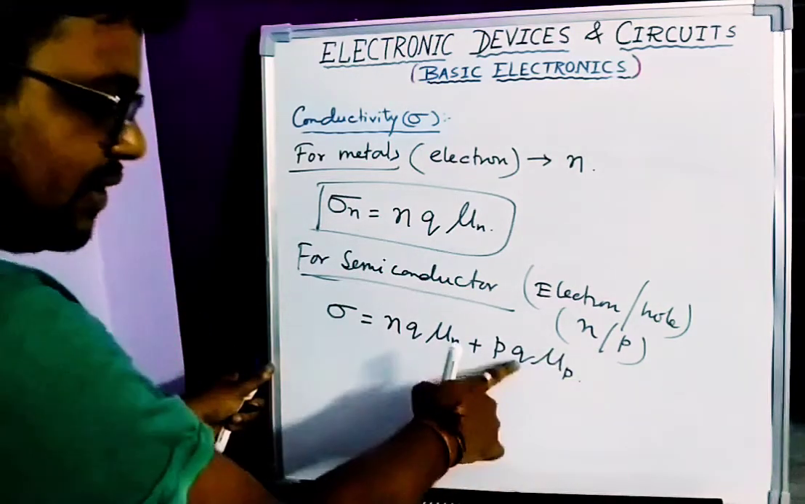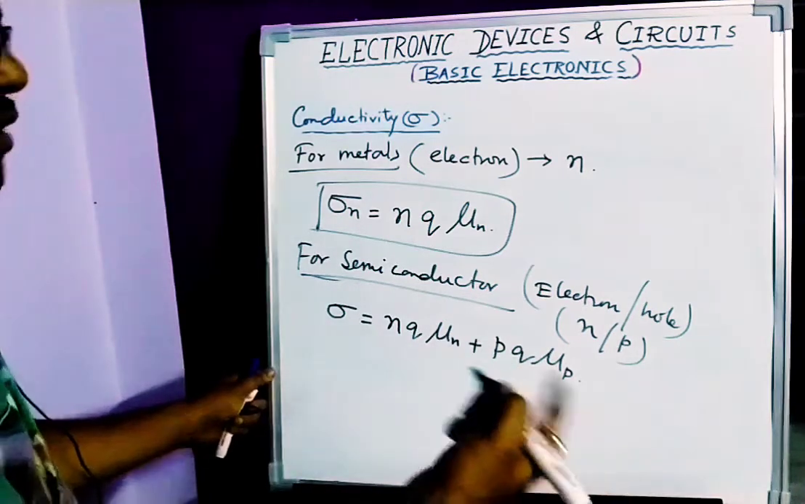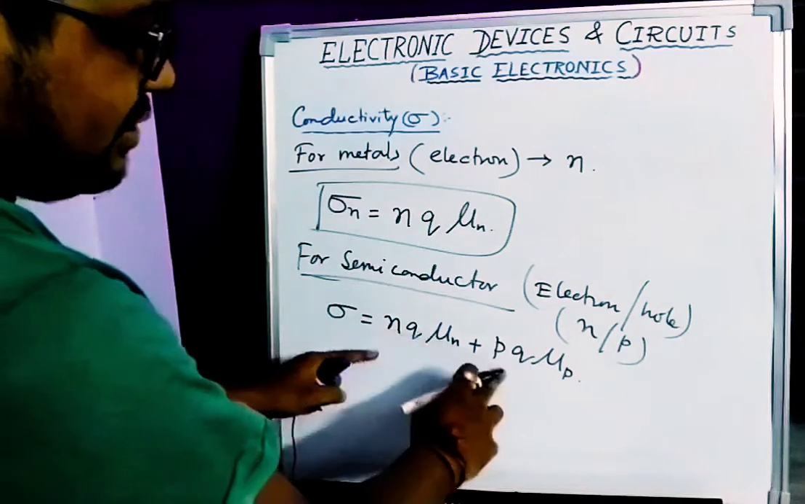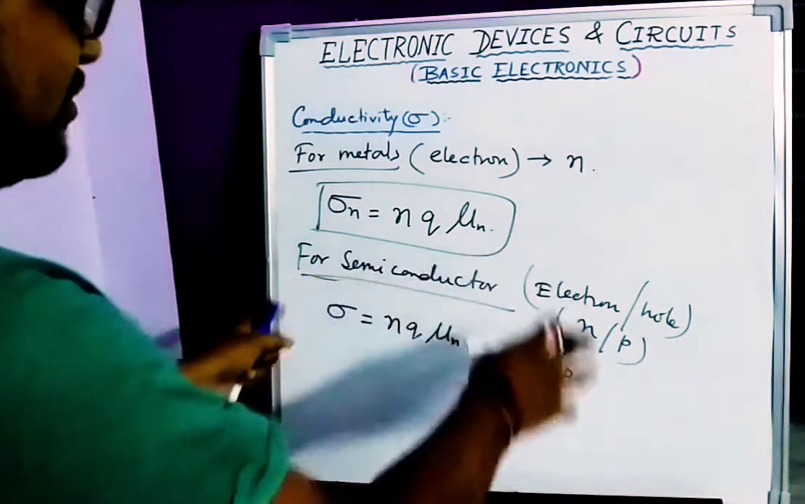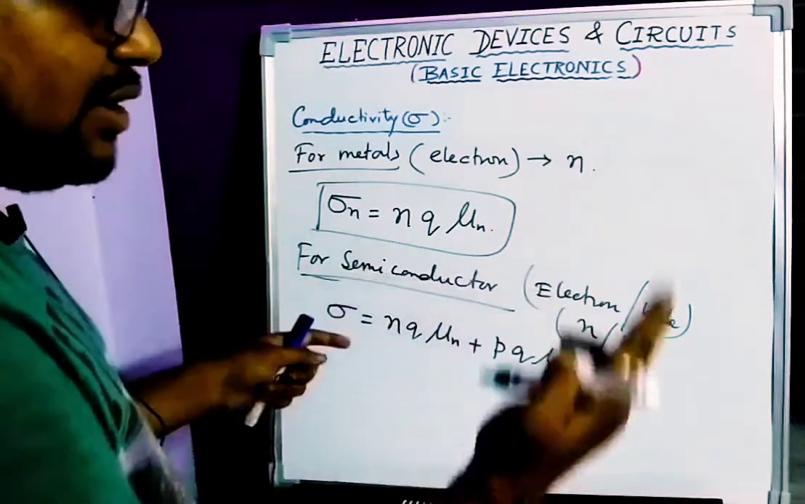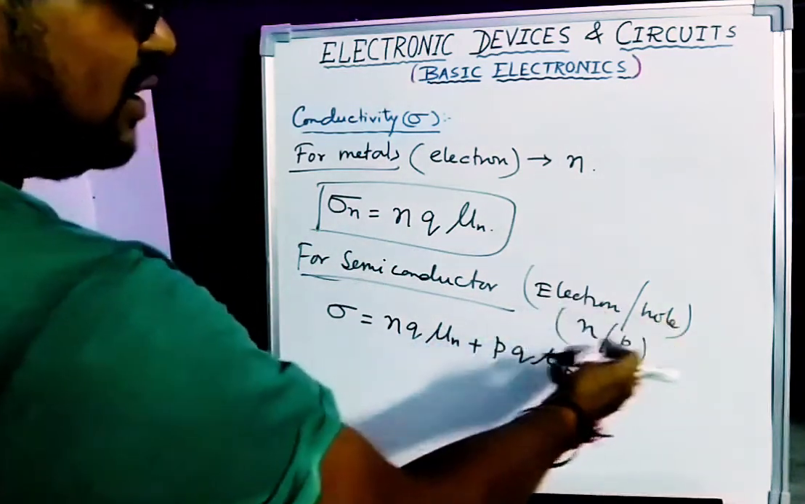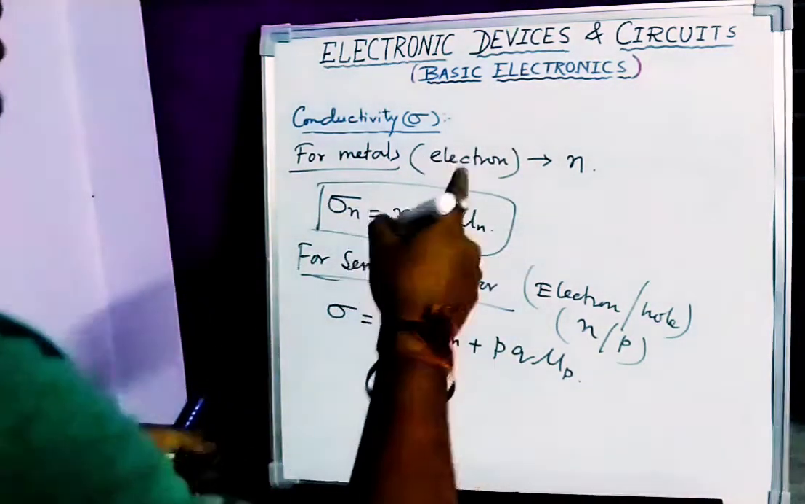Okay, here there is no change in q, because q is the electronic charge, and its value is 1.6 × 10^-19 coulomb. So it is electron concentration, it is hole concentration, and it is electron mobility, it is hole mobility. So this is for semiconductor, because semiconductor is bipolar. Bipolar means there are two charge carriers, one is electron, another is hole, n or p, and for metals only electron is present, that's why it is only n.